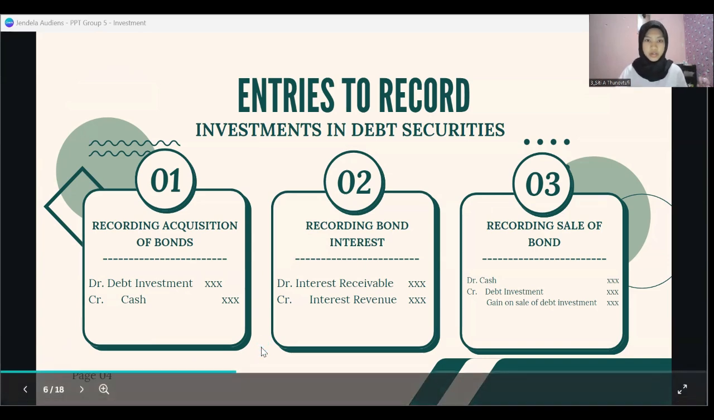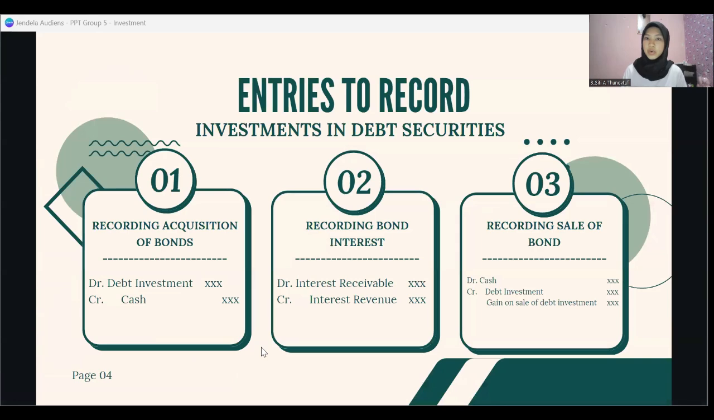Second, recording bond interest. Calculate and record interest revenue based upon the carrying value of the bond times the interest rate and times the proportion of the year the bond is outstanding. And for the journal entry, it will be interest receivable in debit and interest revenue in credit.